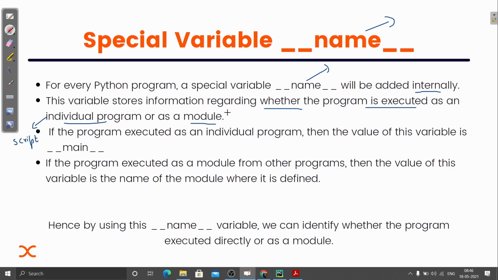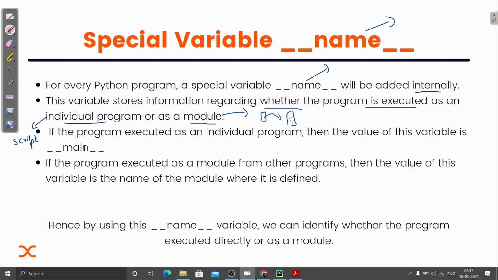Now here, as an individual program actually means that there is some output, something that you will see in the terminal, something that is getting printed there. Whatever the code is, that is the individual program, and it will show us something. It's not like we are using that specific code or file inside any other file, the way we do with a module, where we create some function or some class and use it inside any other script or file. That is not getting executed as an individual program.